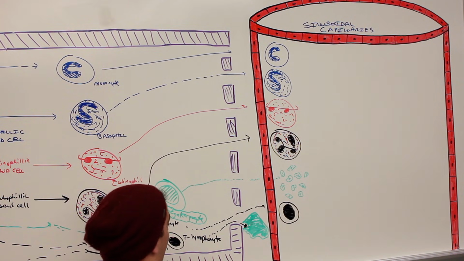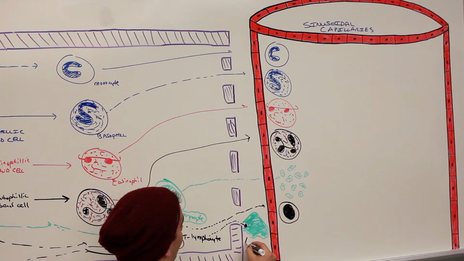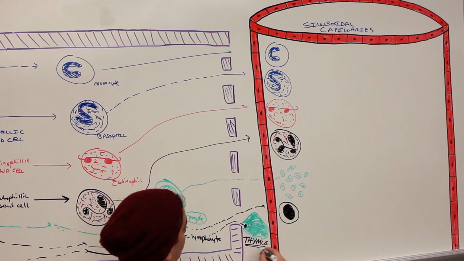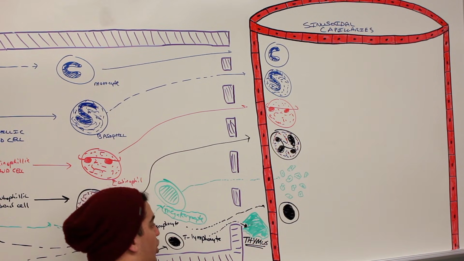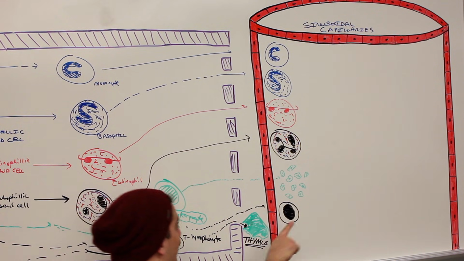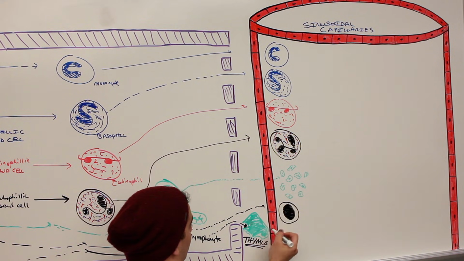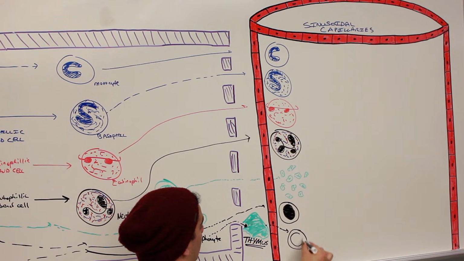This lymphoid organ is called the thymus. We'll talk about this more in the immune system, but it has to undergo its maturation process. So when it leaves the thymus and gets put into the bloodstream, now it's mature and it's going to be called our functional or mature T lymphocyte. But we'll discuss these in more detail.